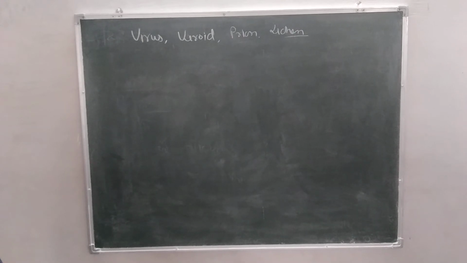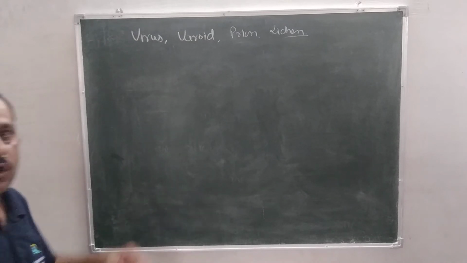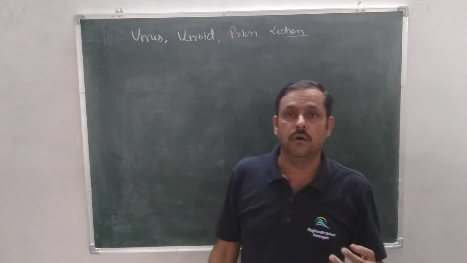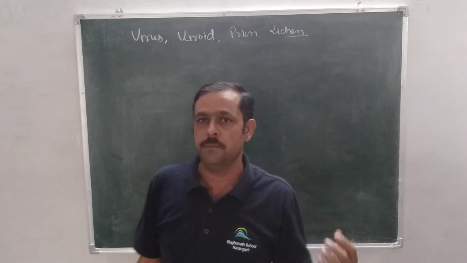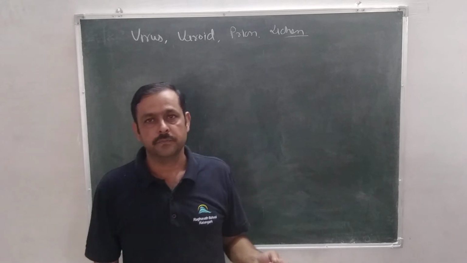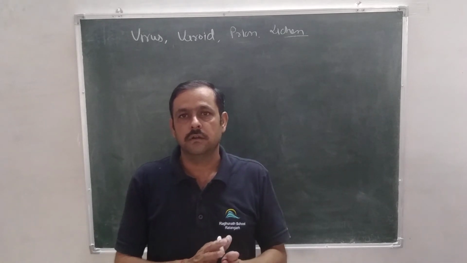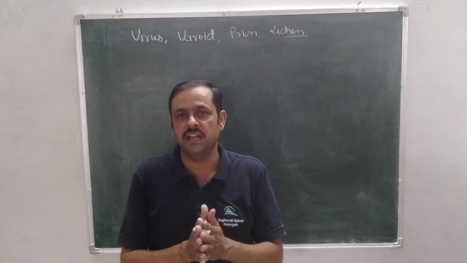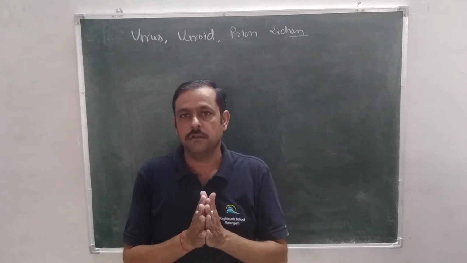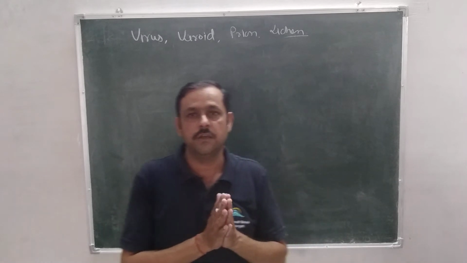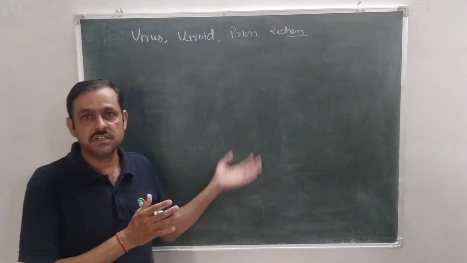Virus did not find a place in classification since they are not truly living. If we understand living as those organisms that have a cell structure, the virus are non-cellular organisms. We studied till now that all the living organisms are classified in 5 categories: Monera, Protista, Fungi, Plantae, Animalia. But this classification depends on the basis of cell type. Okay, but virus has a non-cellular structure, so they are differentiated from this classification.